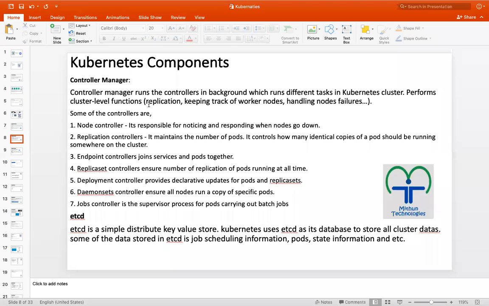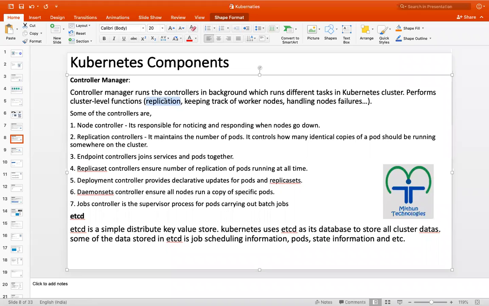It will do some functionalities like replication. It will make sure you always have enough number of pods. And it will keep track of worker machines, like it will monitor your worker machines, how many worker machines are there, whether those are up and running or not. It will handle pod failures and also node failures. We have a lot of control managers, like node controller.